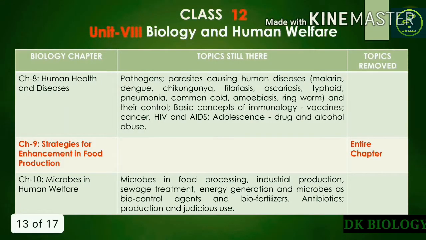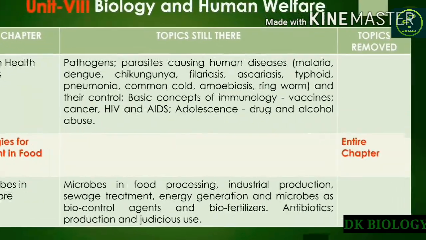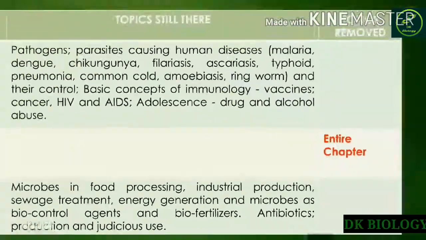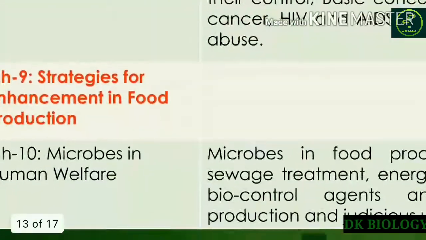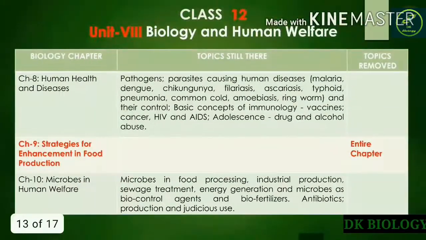Next, moving to the unit biology and human welfare. Chapter 8, human health and diseases, will remain as such. You have to learn all the diseases and their pathogens, causal organisms, symptoms and all. But the 9th chapter, strategies for enhancement in food production, this entire chapter has been removed from the current session. And the next, microbes in human welfare, there is no change in this chapter.